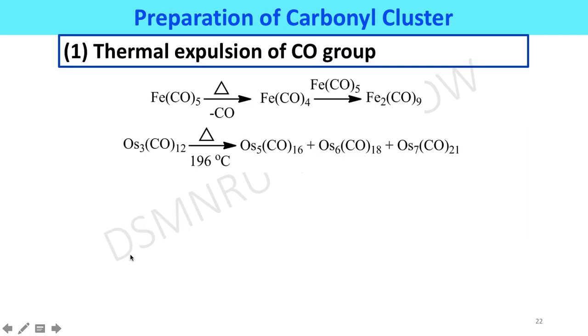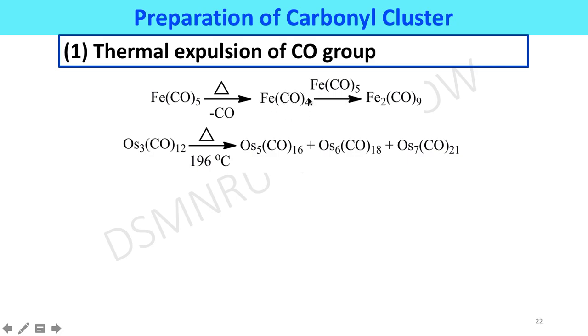Now we will learn some preparations of carbonyl clusters. The following two methods are introduced. First one is the thermal expulsion of carbonyl group. Example, iron pentacarbonyl when heated or on photolysis affords first tetracarbonyl iron.